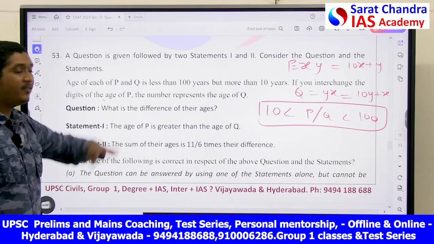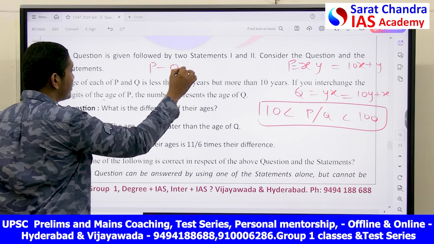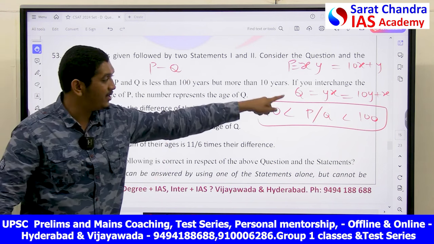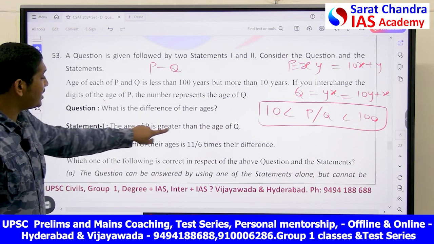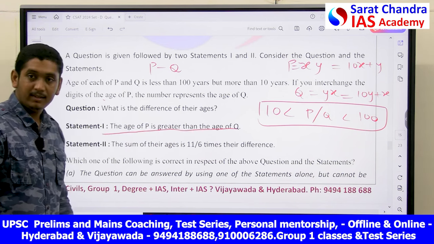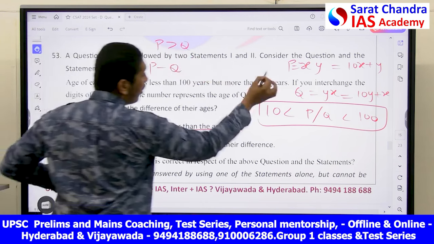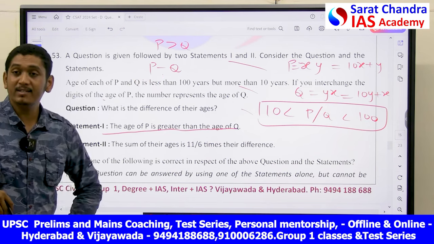Question: what is the difference of their ages? He is asking you what is P minus Q. He is asking you what is the difference between the ages of P and Q. Now, the age of P is greater than the age of Q. P is greater than Q. And by using all these statements, can you exactly tell what is P minus Q, my friends?